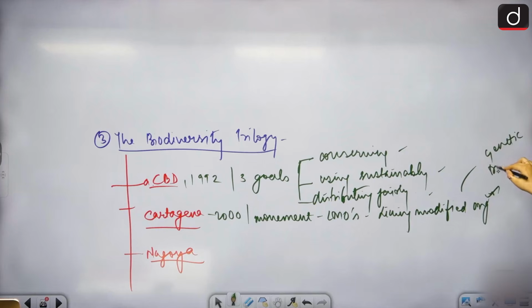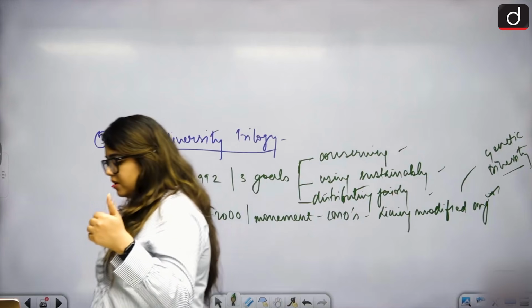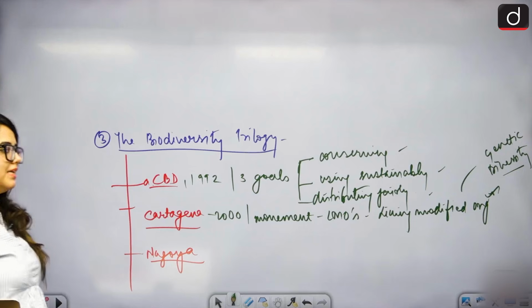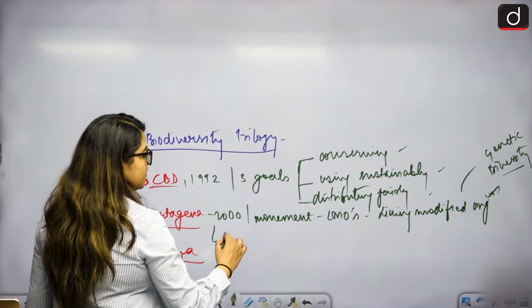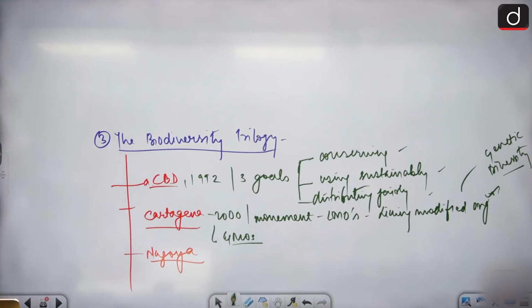Cartagena works on LMOs, modern biotechnologies, GMOs going from one country to another. Why? Because they might hamper human health, right? So the movement of GMOs is restricted by Cartagena.